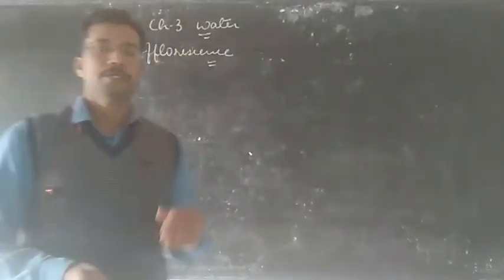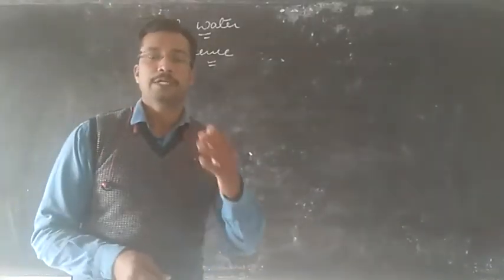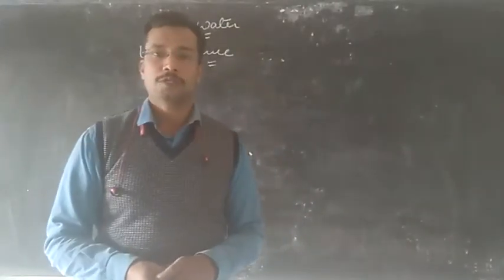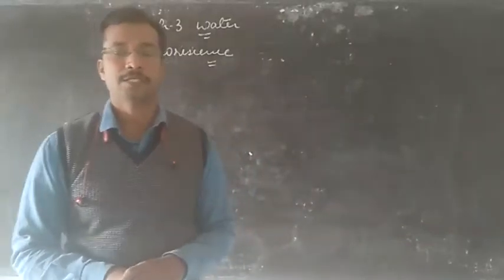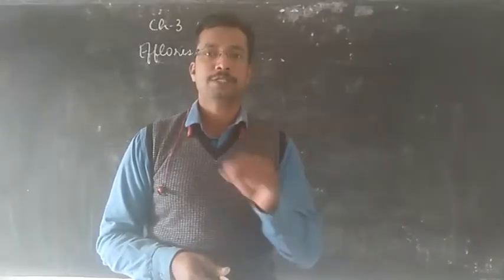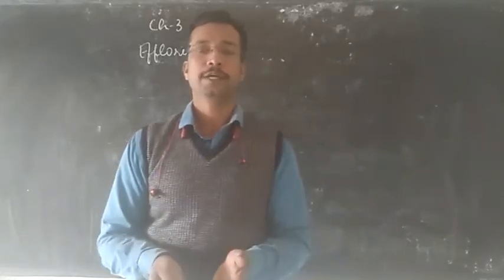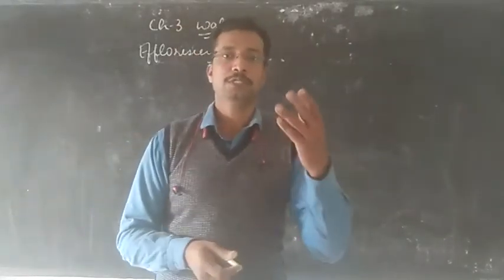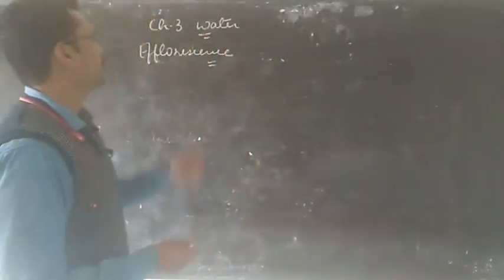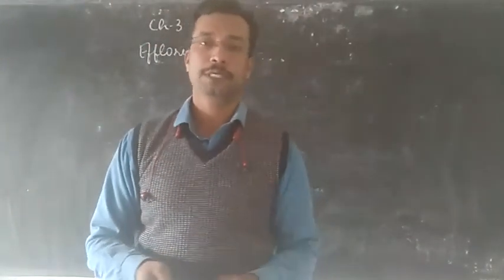Next we come to properties of salts. The first property is efflorescence. It is the phenomenon by which some salts containing water of crystallization, on being exposed to the atmosphere, partially or completely lose this water of crystallization, and slowly turn into a powder. It loses the crystalline shape and also turns into a powder. This process is called efflorescence, and the substances that show this property are called efflorescent substances.